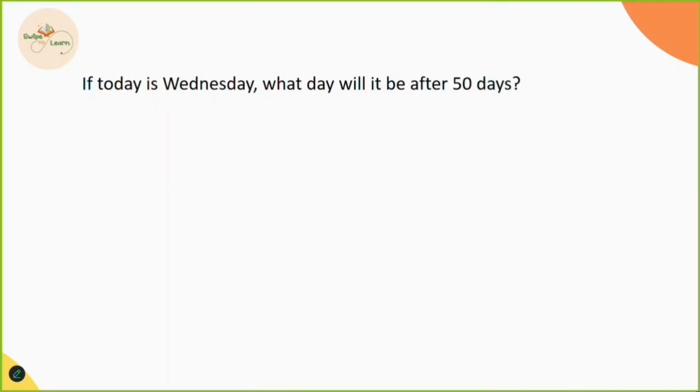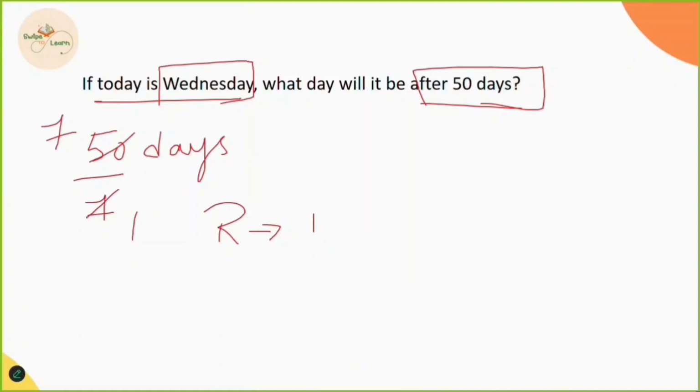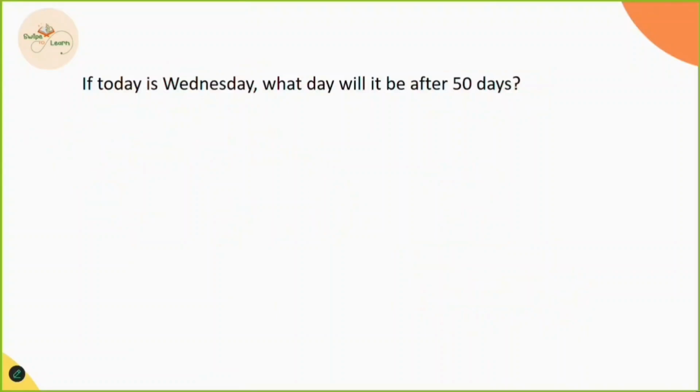Our next question is, if today is Wednesday, what day will it be after 50 days? They gave the day, which is today, and they asked us to find what the day will be after 50 days. We know that there are only 7 days in a week, so we simply divide by 7. 7 7s are 49. The remainder becomes 1, so we simply add this remainder to the day. The given day is Wednesday, and if I add 1 to Wednesday, I get Thursday. So after 50 days, the day will be Thursday. This looks very simple and easy to solve. Simply divide the given days by 7 and add the remainder to the given day.